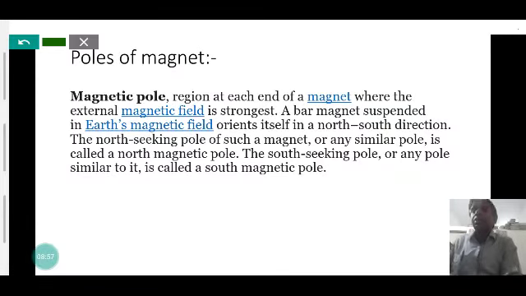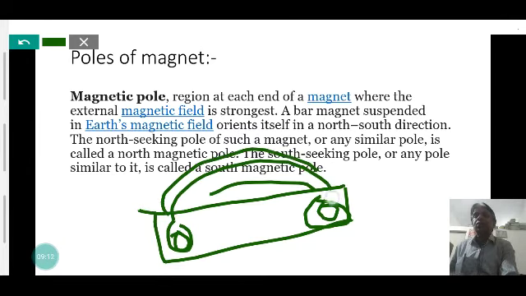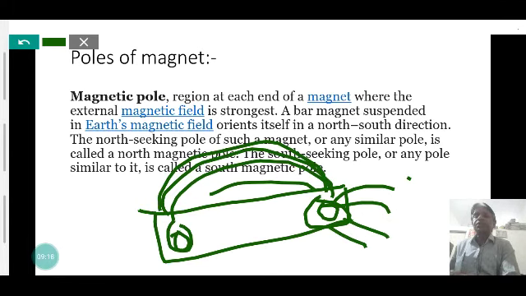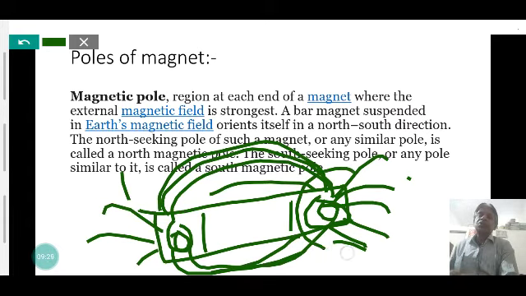Here, this is the region where the magnetic strength is maximum, and the magnetic field lines, which we'll discuss further, are crowded here. It is the most crowded. This region in the bar magnet is called the poles, where the magnetic field lines are crowded. The degree of crowdedness of the magnetic field lines represents the strength of the magnet.